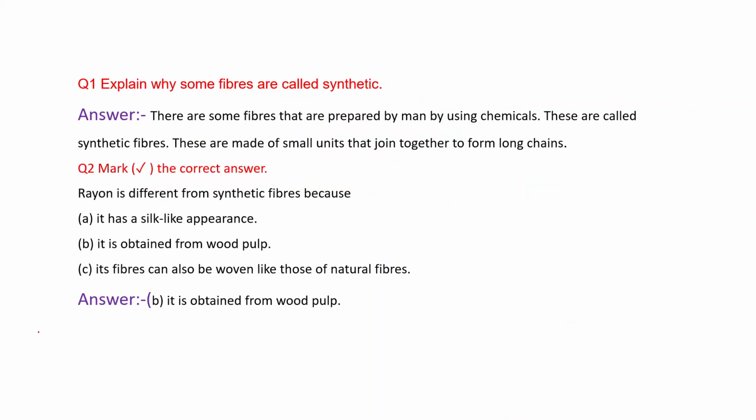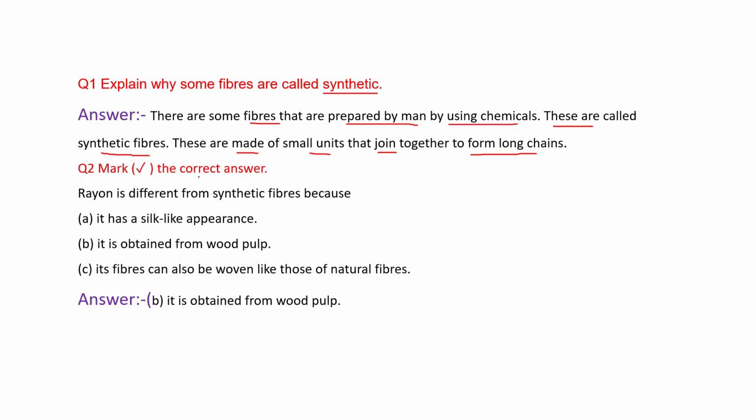First question is, explain why some fibers are called synthetic. There are some fibers that are prepared by man by using chemicals. These are called synthetic fibers. In simple way we can say some fibers which are prepared by man using some chemicals are known as synthetic fibers. These are made of small units that join together to form long chains.